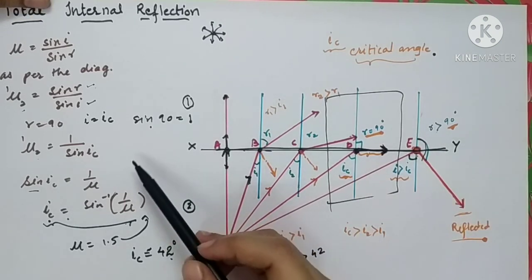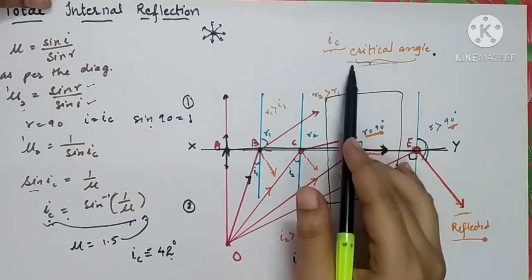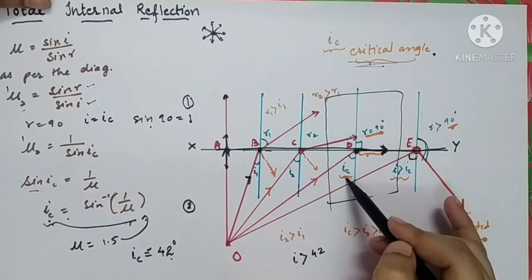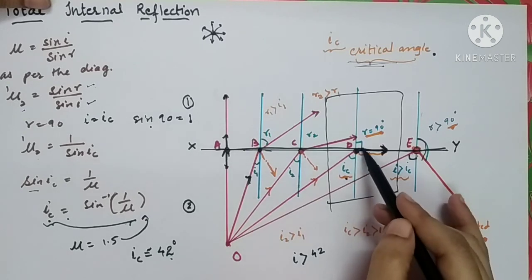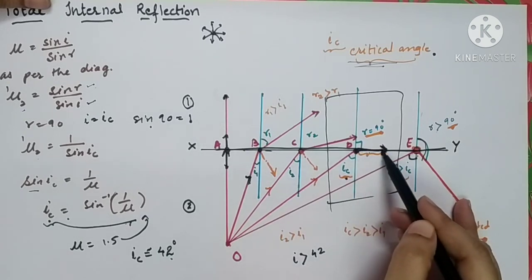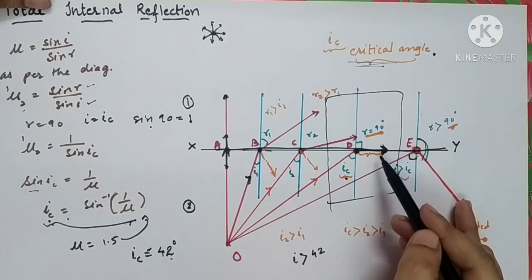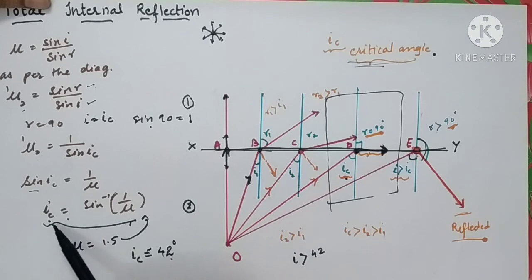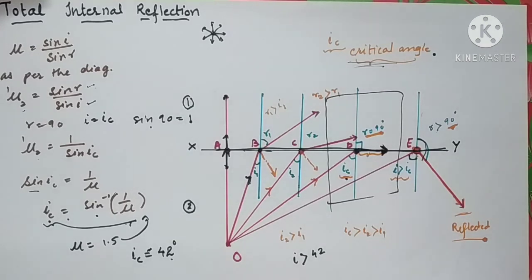Now the second thing is the critical angle. Critical angle is the angle of incidence in a denser medium for which the angle of refraction in a rarer medium is 90 degrees. And we have seen the derivation of this critical angle also, that IC is equal to sine inverse of the reciprocal of the refractive index.